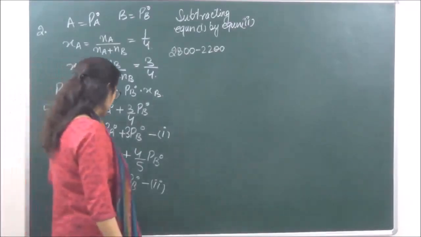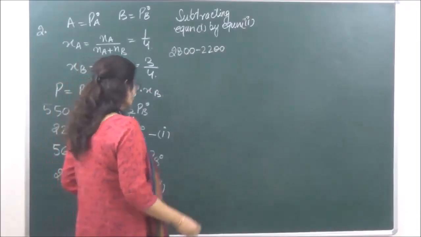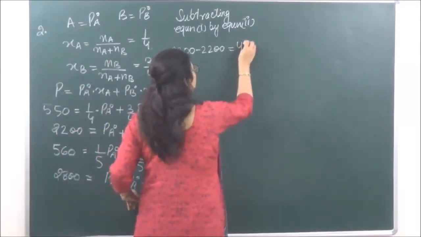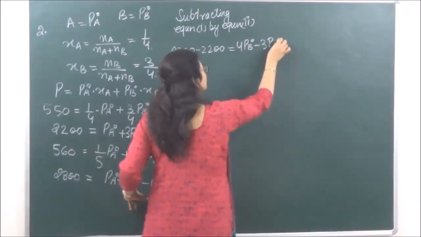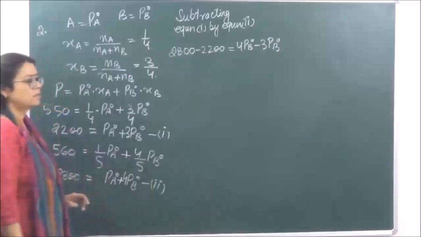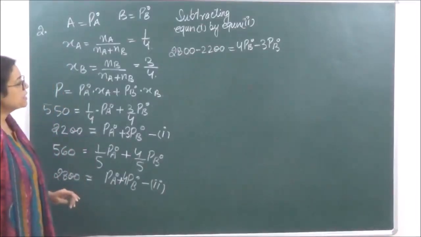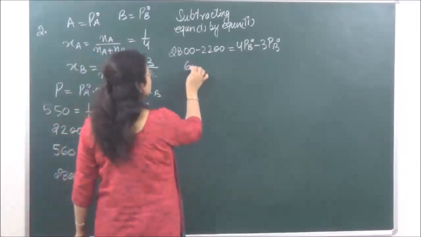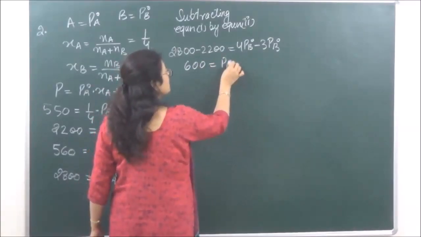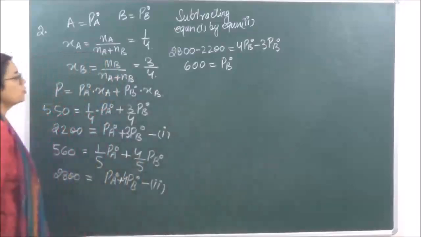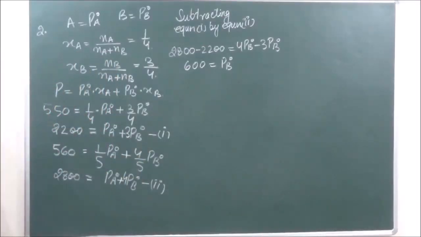Okay, PA naught and PA naught will cancel out. So we have 4 PB naught minus 3 PB naught. 2800 minus 2200, that is equal to 600, and this is PB naught. So PB naught is going to be equal to 600.